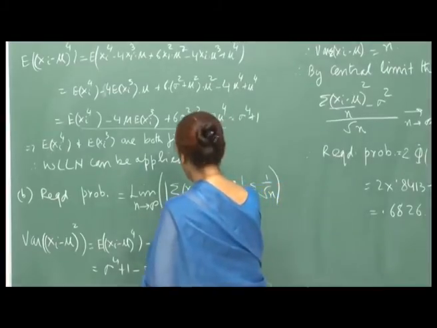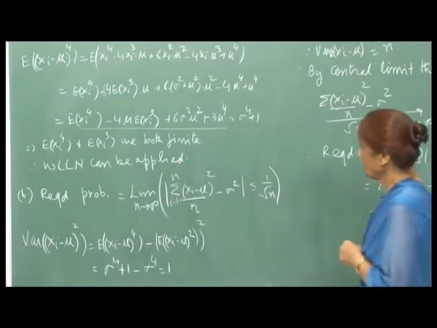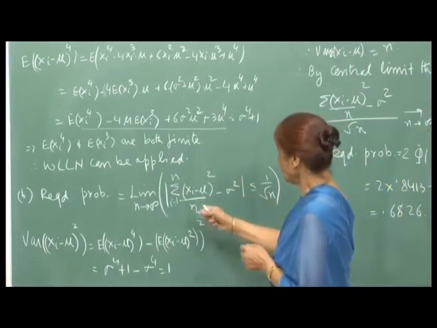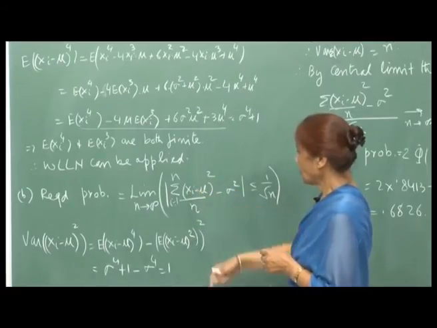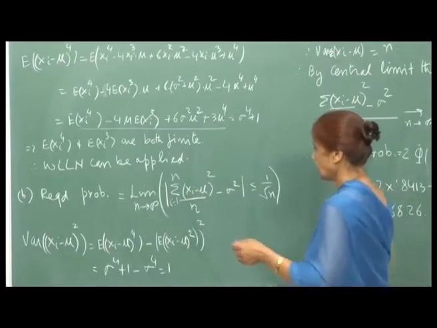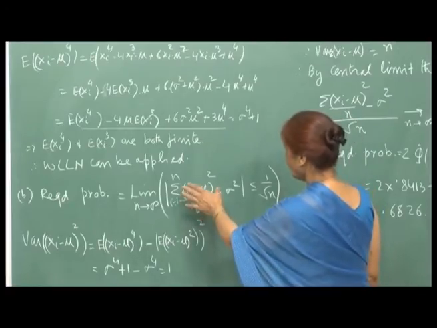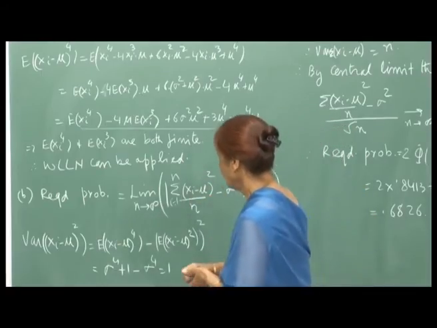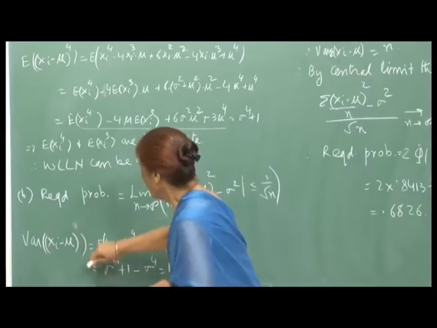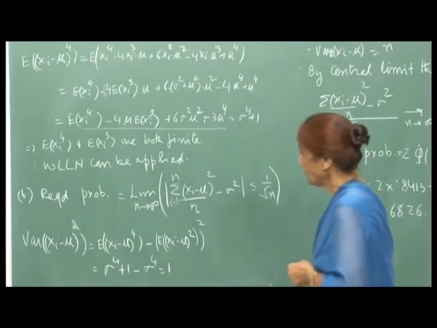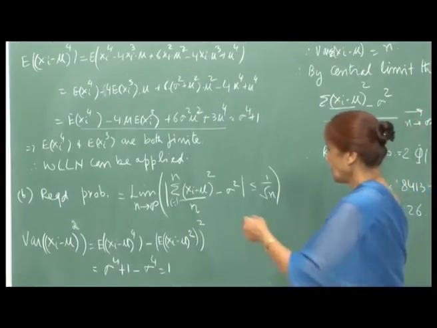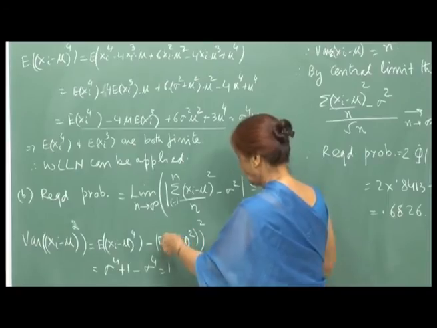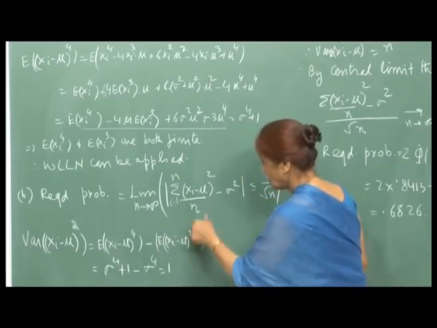So, summation i varying from 1 to n, sigma x_i square whole square. Now, the variance of (x_i minus mu) whole square: when you want to compute the variance of (x_i minus mu) whole square, then you are looking for expectation of (x_i minus mu) raised to 4 minus the expectation of (x_i minus mu) whole square, this expectation squared, right.